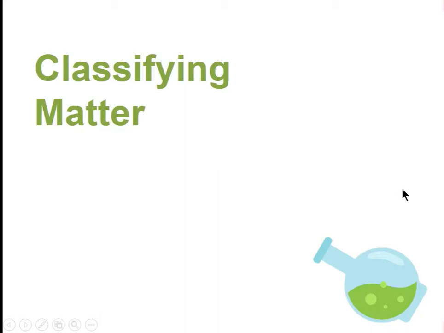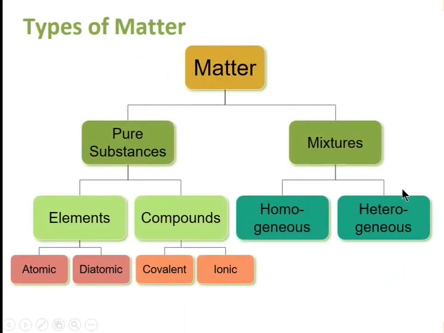Let's talk about classifying matter. So matter can be broken up into two categories, things that are pure substances and things that are mixtures. Each one of those can be further broken up. Mixtures can be either homogeneous or heterogeneous. Pure substances can be either elements or compounds, and compounds can be broken down even further.